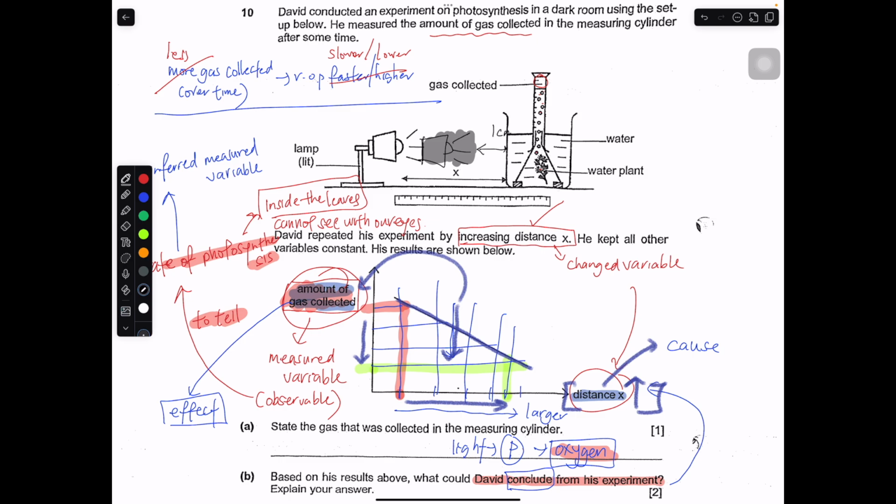Maybe here is 1 cm, and when you increase distance x, here will be maybe about 2 cm. So this is the meaning of increasing distance x. The light source becomes further away. So when you increase distance x, there will be less light reaching the plant. The key is less light.